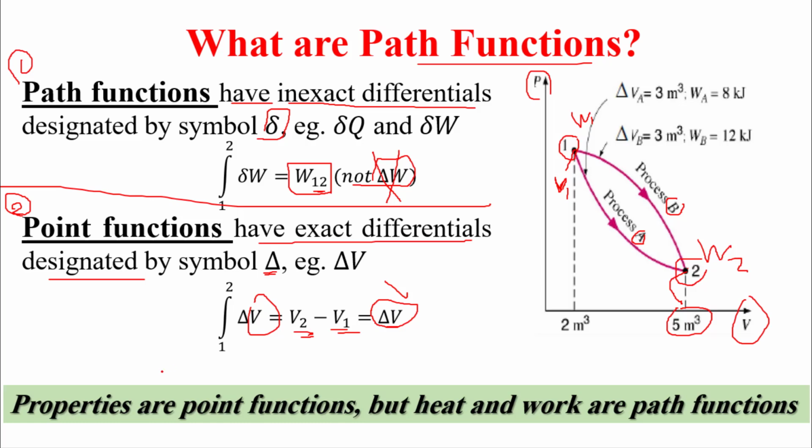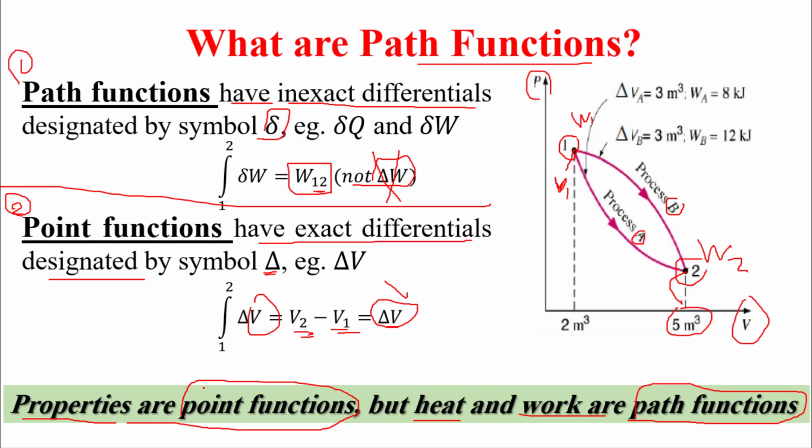So as a general rule, properties are point functions. All properties: temperature, pressure, volume, mass, density, etc. Okay, but heat and work are path functions.